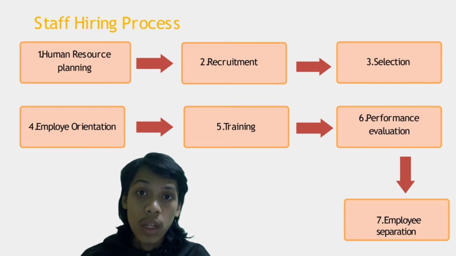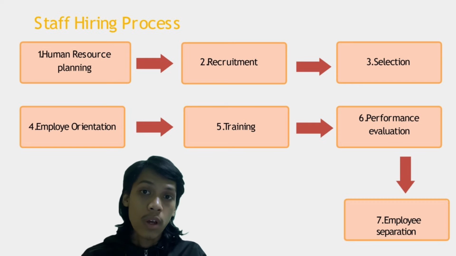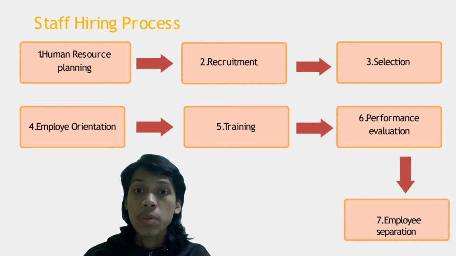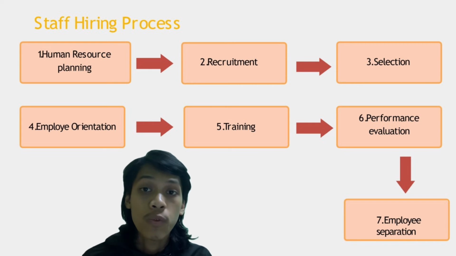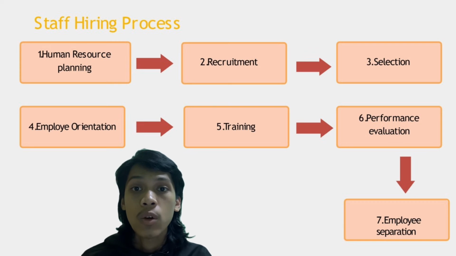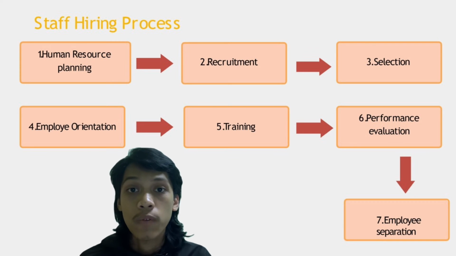There are 7 steps that have been used in hiring a new staff. The first one is human resource planning. This process is a process of determining the type and number of employees that need to be hired to fill the vacant position in an organization at a certain period of time.